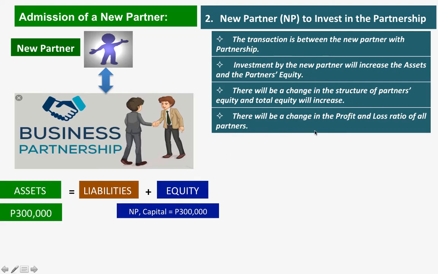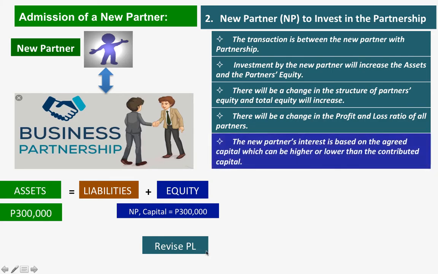Accordingly, there will be a change in the profit and loss ratio of all partners. So, considering that there is an additional capital, the new partner will be given a certain percentage of the profit of the partnership. So there will also be a change in the existing profit and loss ratio of the existing partners. So there is a need to revise the profit and loss ratio.